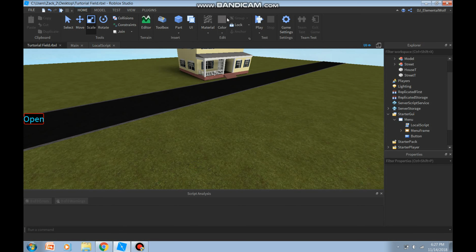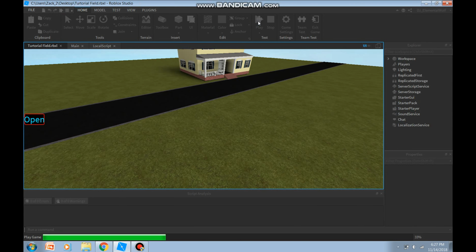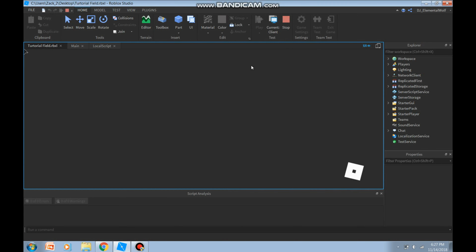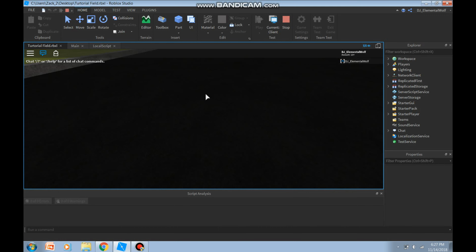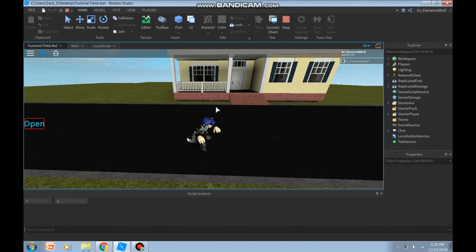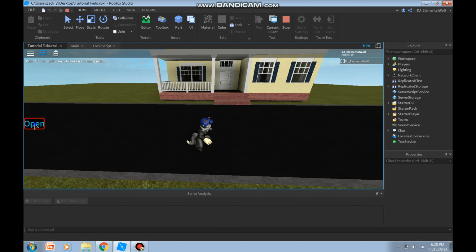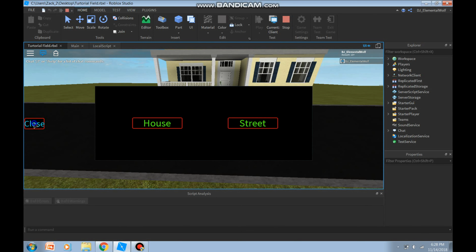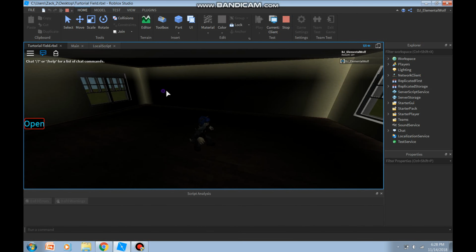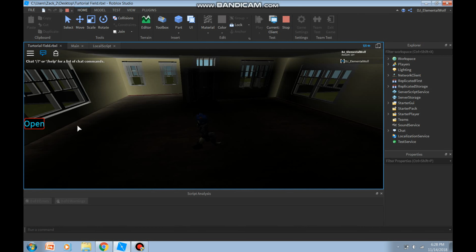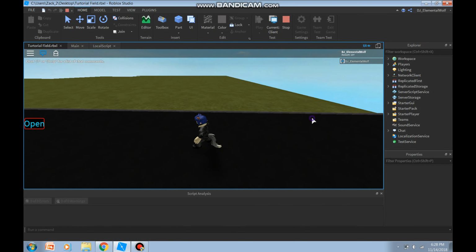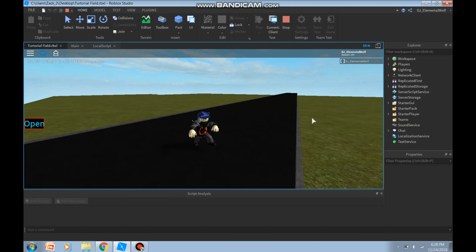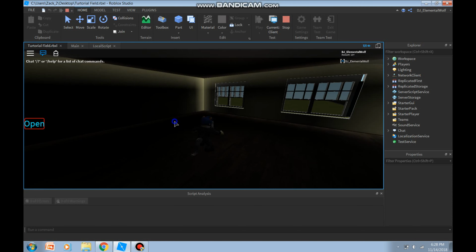So if we just test it, so I'm in my game. See, this menu works just fine. So if I hit house, it closes the menu and teleports me. If I click it again, there you go. That is the script.